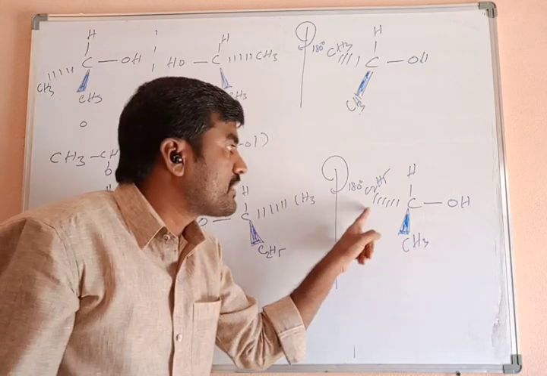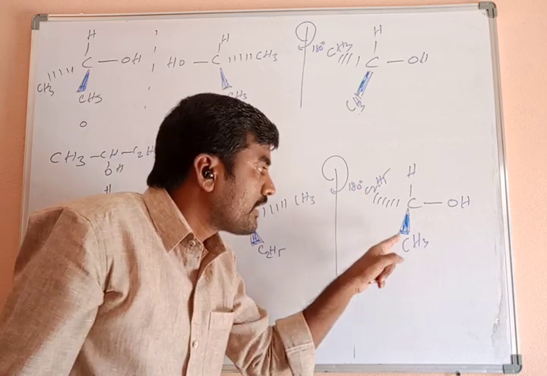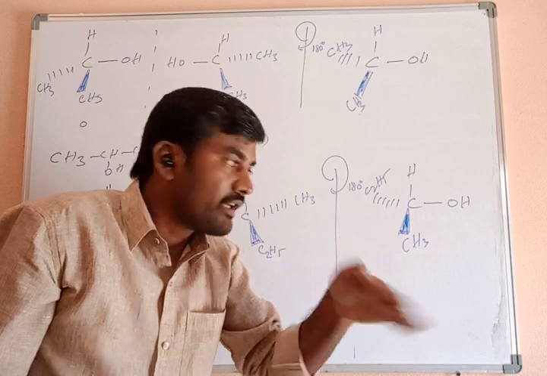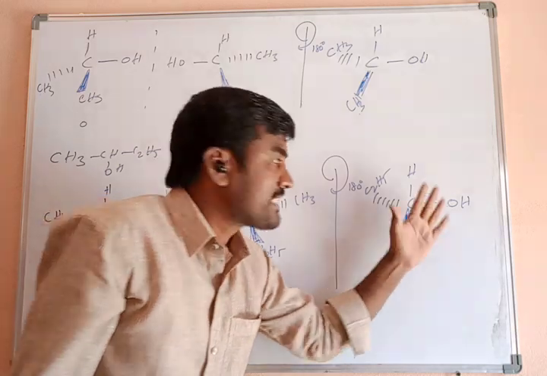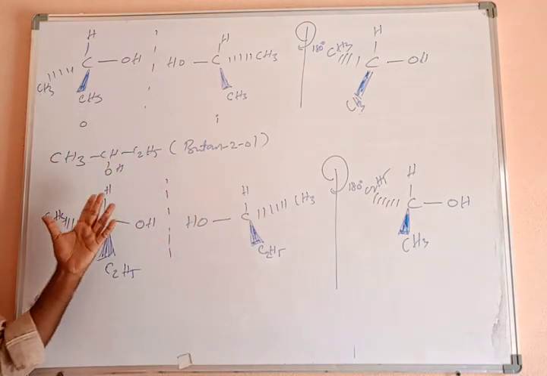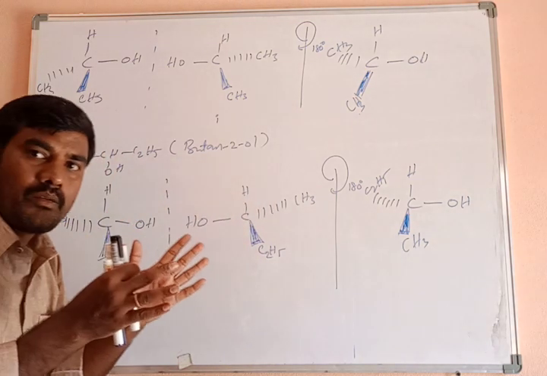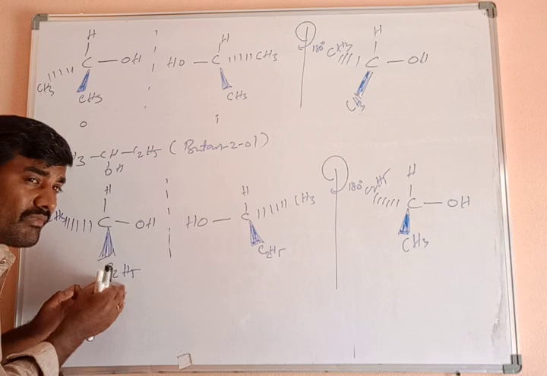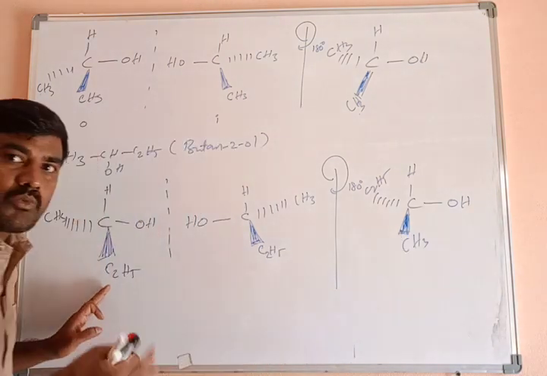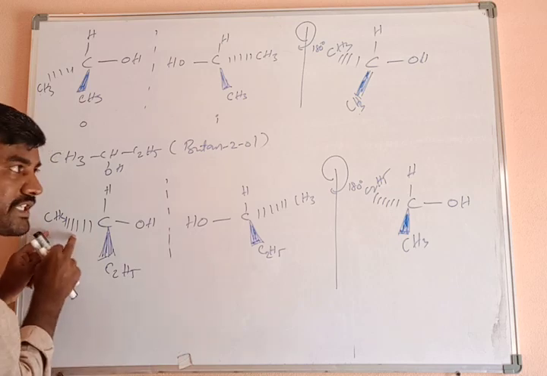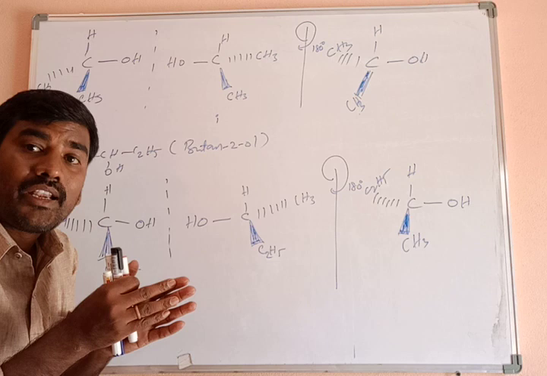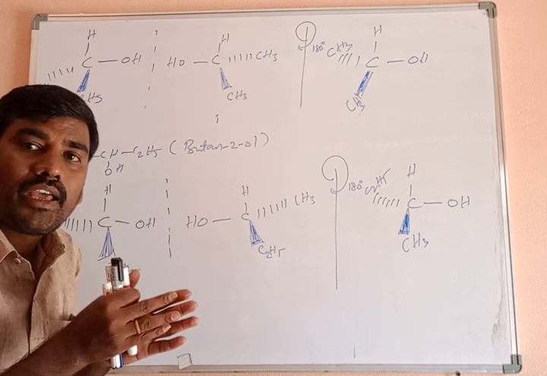So this is a chiral molecule. This is an achiral molecule. What is it? Achiral. Why is it achiral? Superimposable mirror images. Achiral is superimposable mirror images. What about this? Chiral molecule. Chiral means non-superimposable mirror images. Non-superimposable mirror images. Understand? Clear?